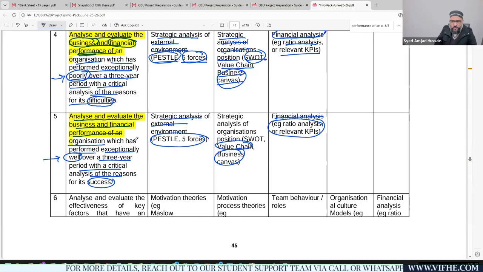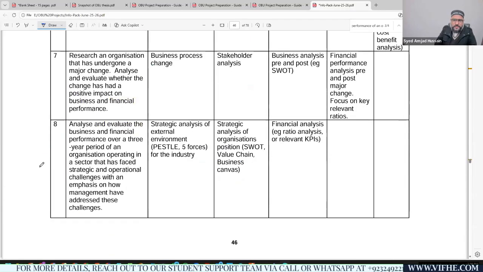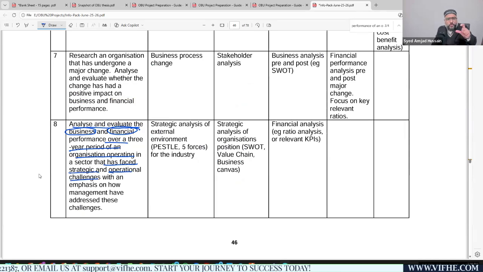Now, just moving to topic number 8. So let's see. Topic number 8 is analyze and evaluate the business and financial performance over a 3-year period of an organization operating in a sector that has faced strategic and operational challenges. So topic number 8 is more concerned about the business sector, or business domain.